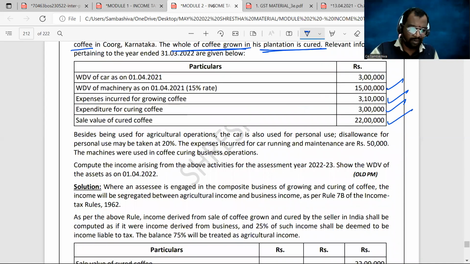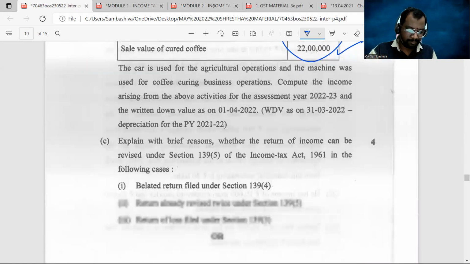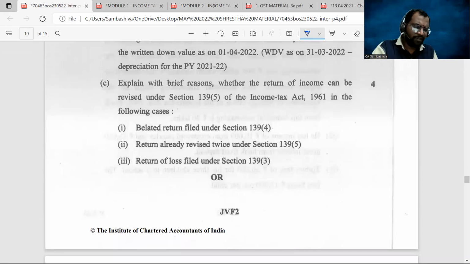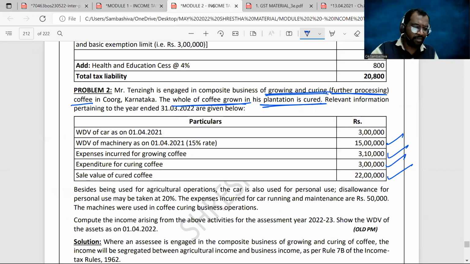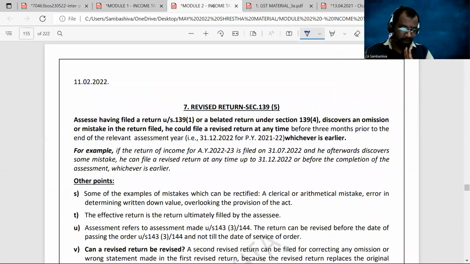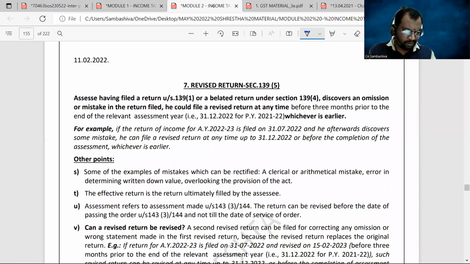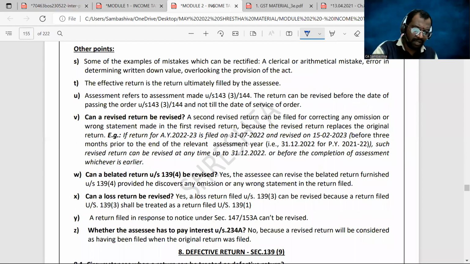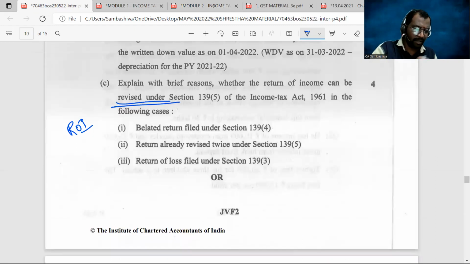Okay, now, every one of you. Next, C point. C point is from the chapter return of income, where the question is all about a revised return. Revised return we have discussed on page number 155. From this revised return, these questions were asked.